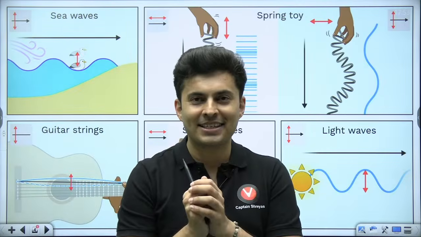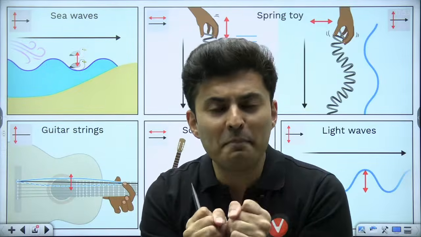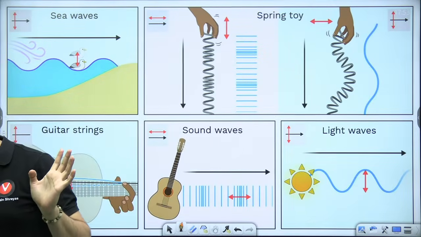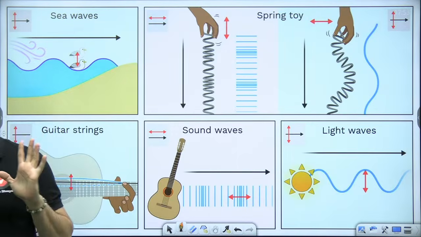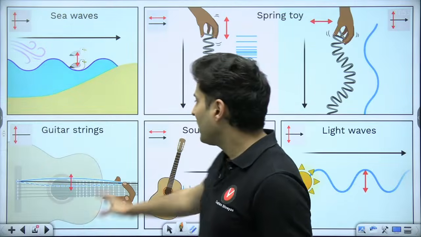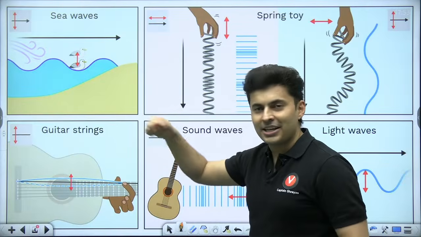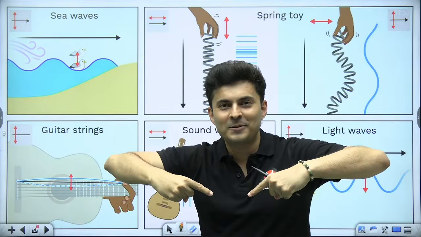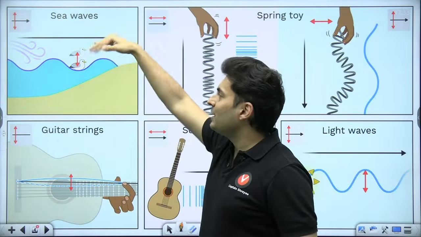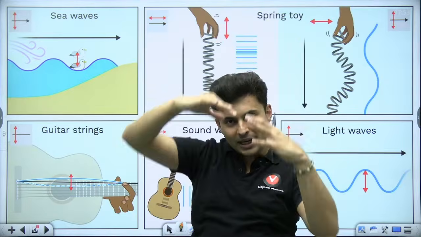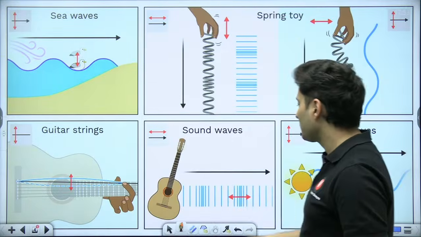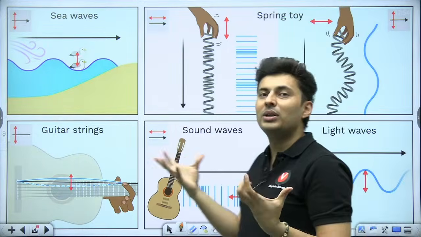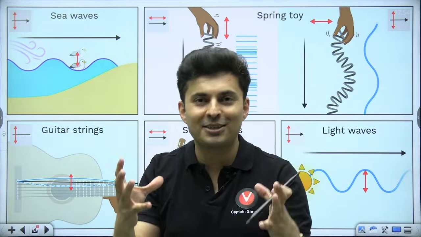Inertia means mass. Elastic means tendency to come back to its original shape and size. Everybody agrees with this? Very good. Now, look at this. When you pluck a guitar string, won't that string try to come back to its original shape and size? Even a sea wave, if a wave goes up, it will try to come back to its original shape and size. If you compress a spring, it will try to come back to its original shape and size. So that is elastic property.